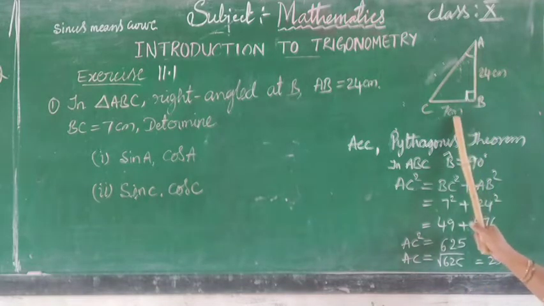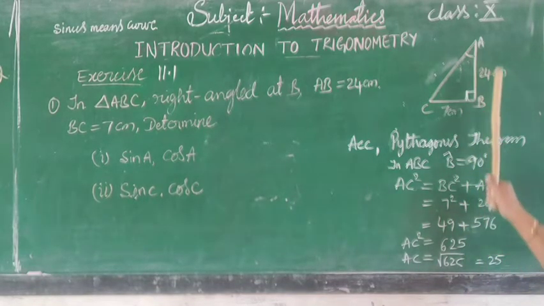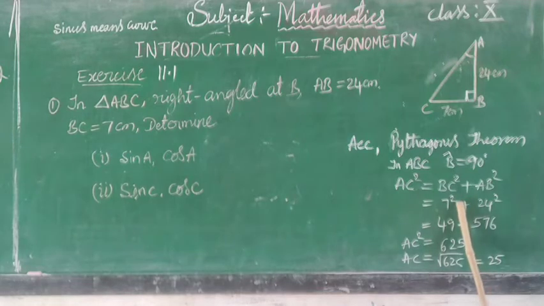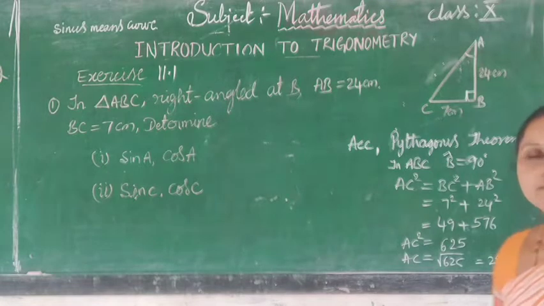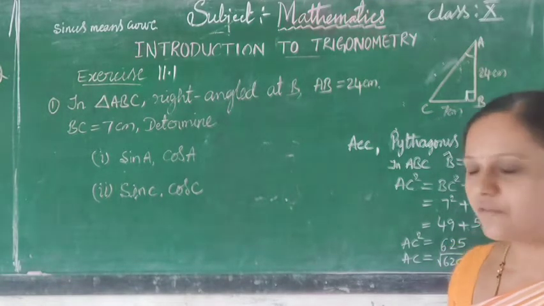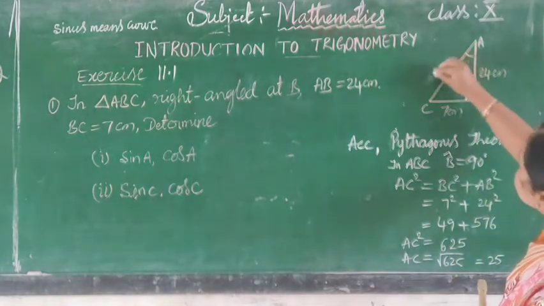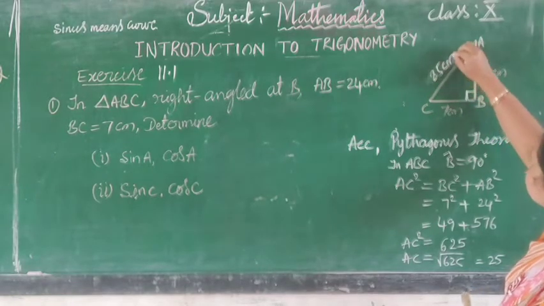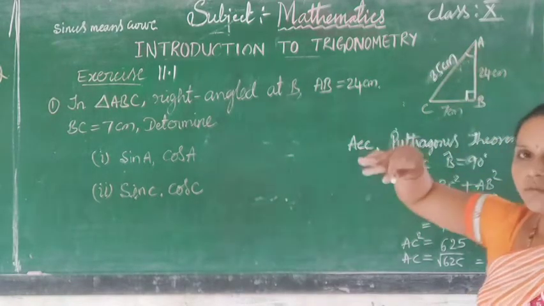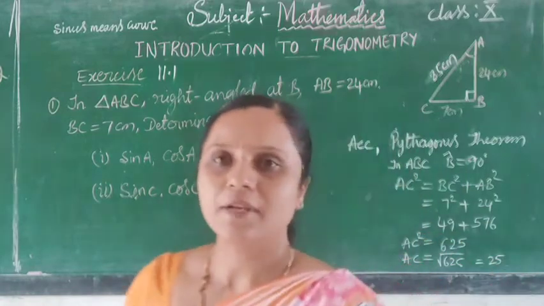We put the value of BC as 7 and AB as 24. Square them: 7 square is 49 and 24 square is 576. We add these two, we get 625. What is the square root of 625? Yes, the square root of 625 is 25. Therefore, the length of AC is 25 centimeter. So now we can find the three sides of the triangle.